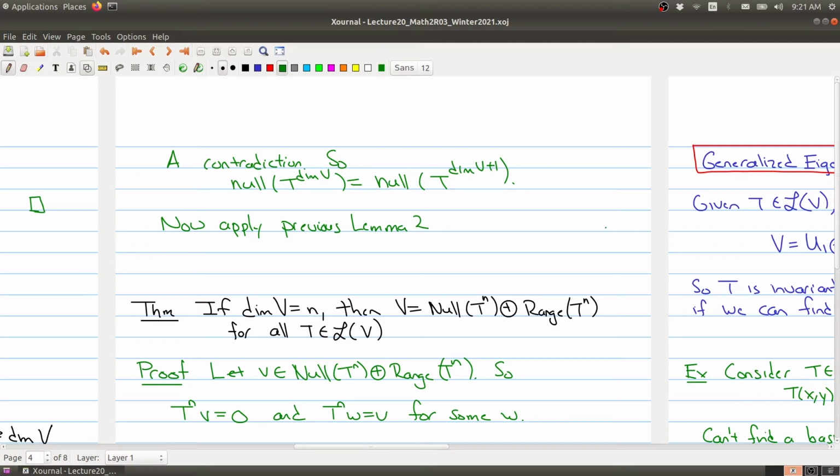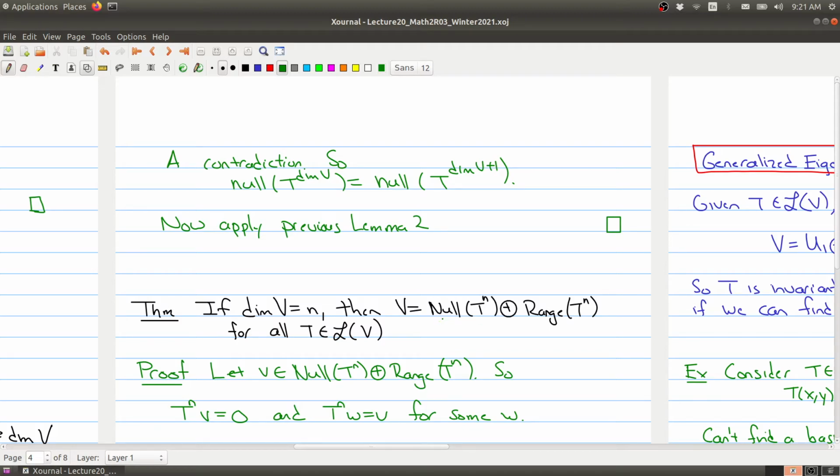Okay, so this is great. Because now we have a bunch of subspaces that get bigger and bigger, but at some point it will stabilize. And the thing that we can prove from this is the following theorem: if we know that the dimension of V is n, then V can be written as this direct sum.